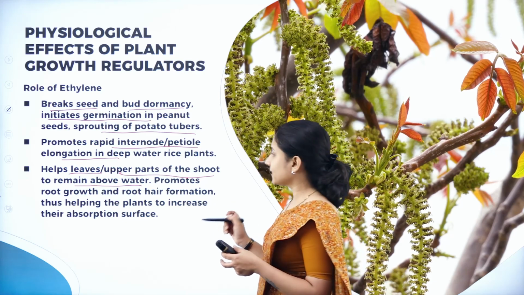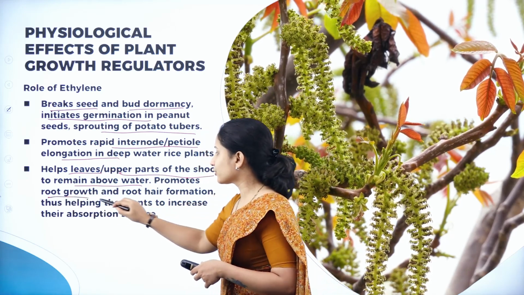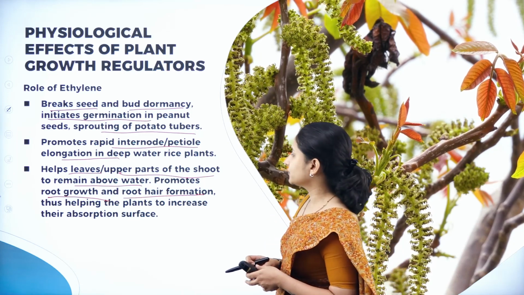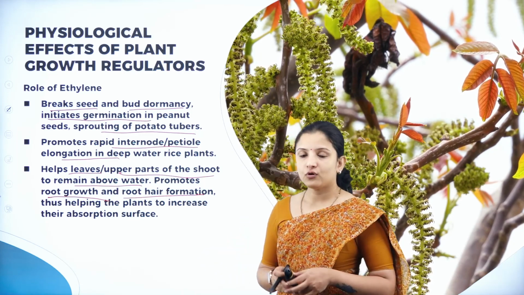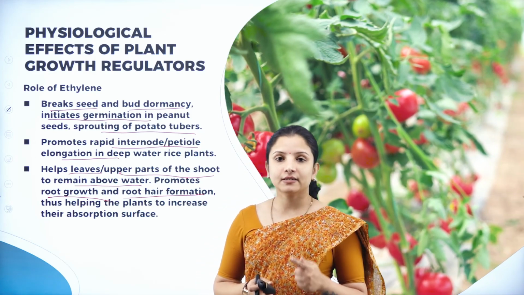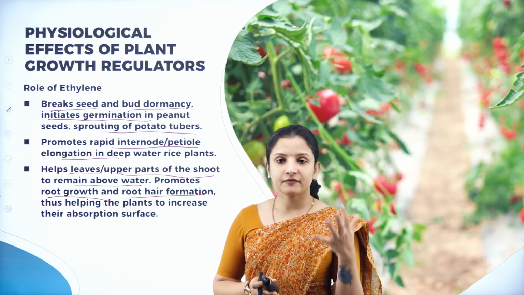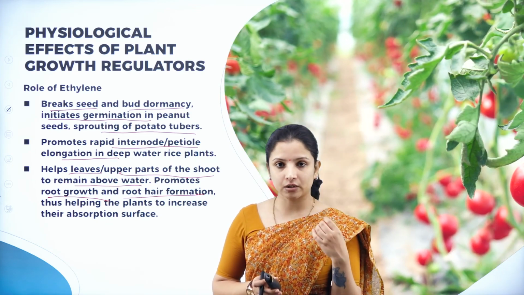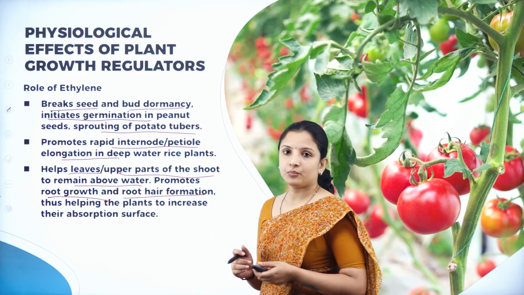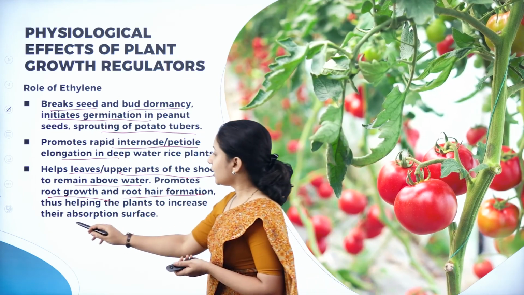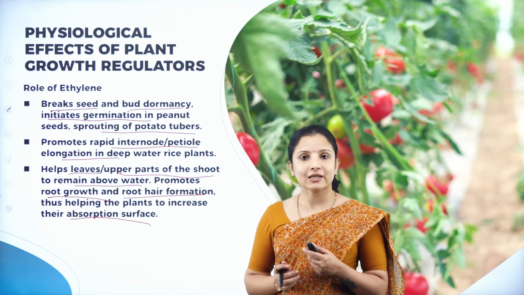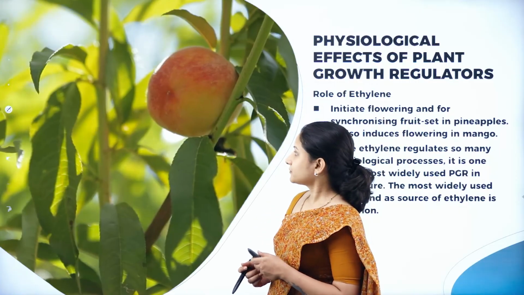And not just that, ethylene also promotes root growth, and it also helps in root hair formation. Because it promotes root growth and root hair formation, ethylene increases the surface area of absorption of nutrients by that particular root. So it is very, very important, as it increases the absorption surface of the root of the particular plant to which ethylene is applied.